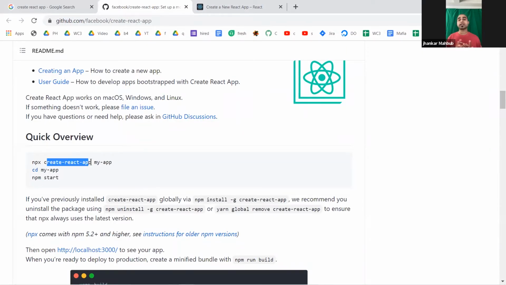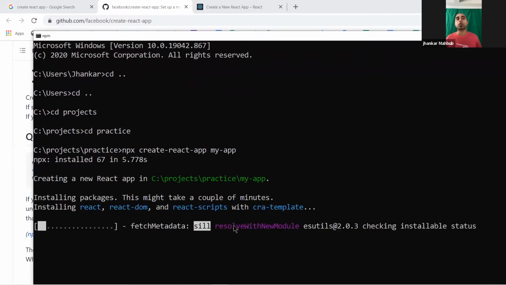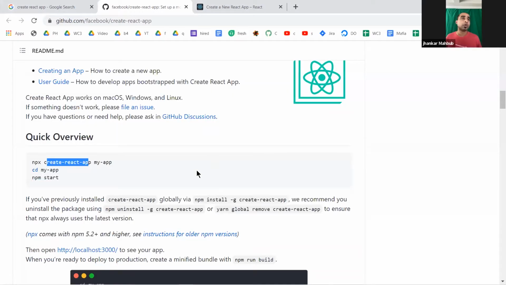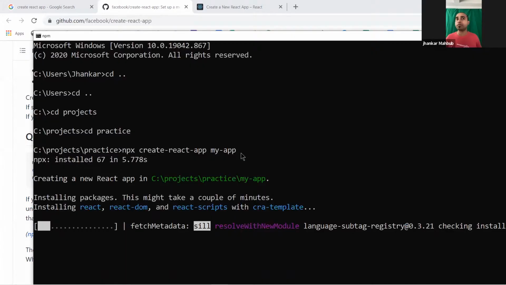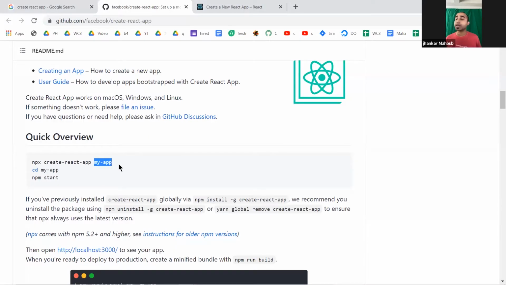So create react app is a much easier way. In the meantime, definitely this guy is doing some work. So let it do its stuff, and you'll see that we are creating something, and this is the name of the application. If you want a different name, you can put here my app, something like my test app, my conceptual app, or some other name. If you want to, you can definitely give the name. Just change this one, and while giving the name, don't put a space, just put a dash. So create React app gives you a nice way to start a React application.